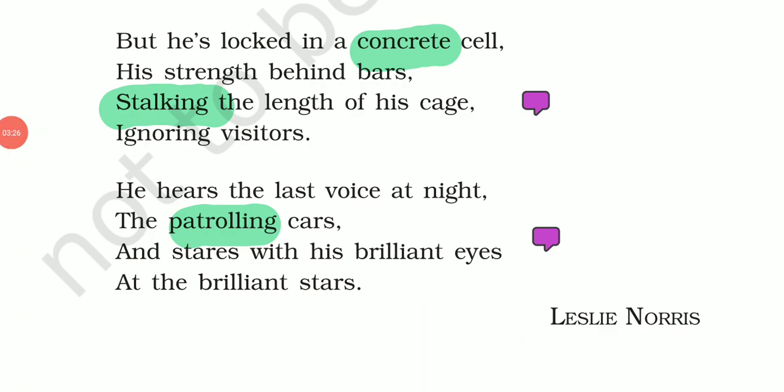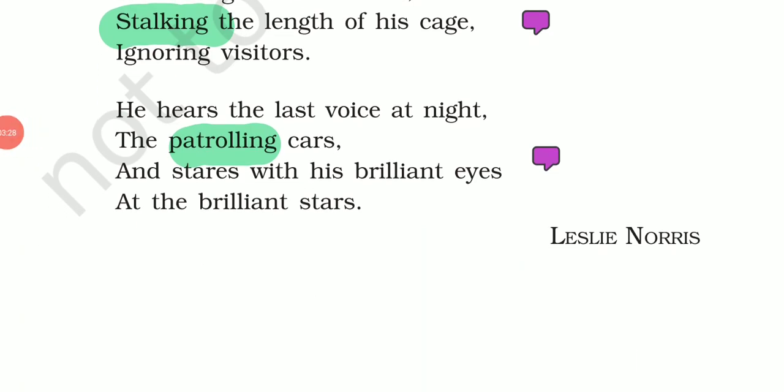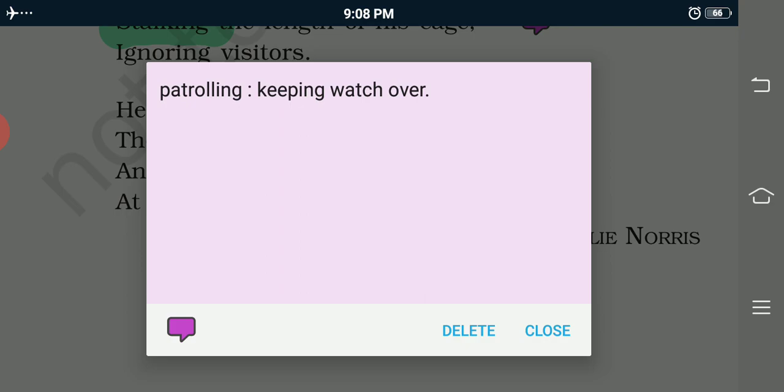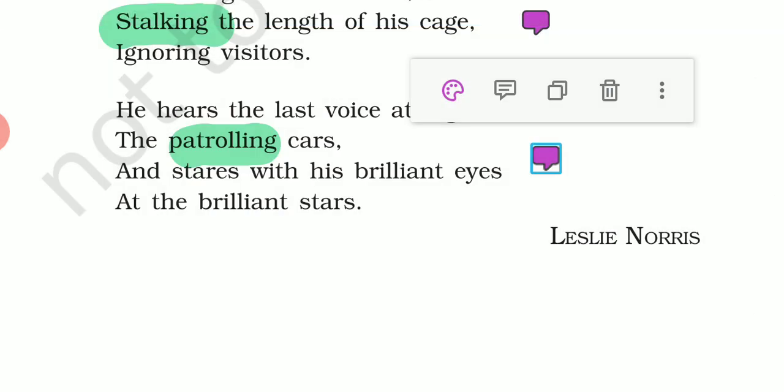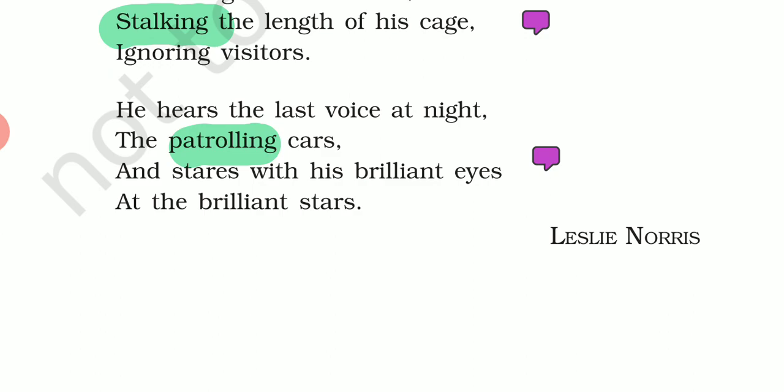He hears the last voice at night, the patrolling cars, and stares with his brilliant eyes at the brilliant stars. Patrolling, as we have heard this word for the police persons, those who are patrolling at night, patrolling means keeping watch over. So we generally use the word patrolling for the police people, those who are moving and keeping watch over the area.